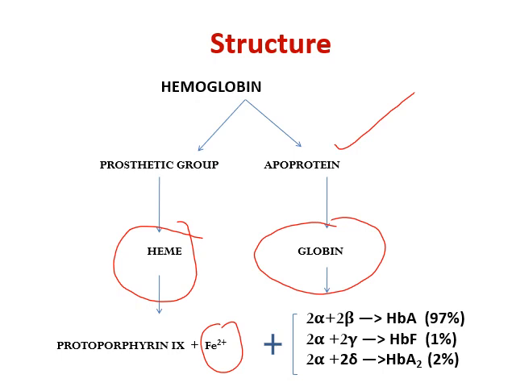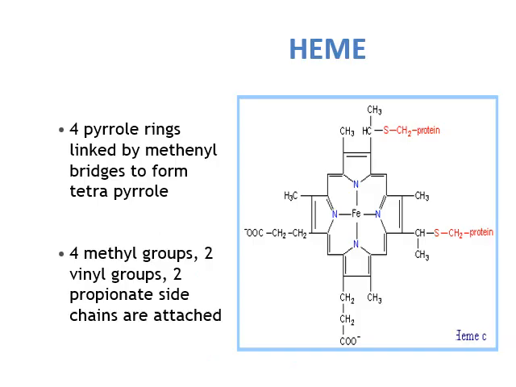So the adult hemoglobin is HbA, which consists of 2 alpha chains and 2 beta globin chains in the heme structure, and fetal hemoglobin, that is HbF, which is present only 1% in the adult body. It consists of 2 alpha chains and 2 gamma chains, and HbA2 is only 2% in the adult human body, which consists of 2 alpha and 2 delta globin side chains.